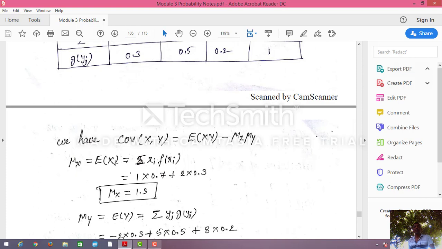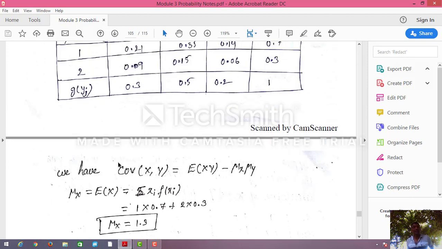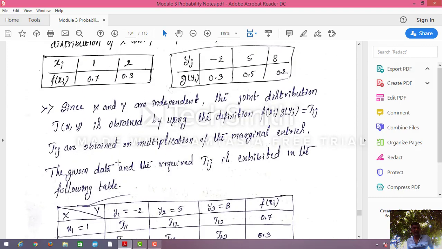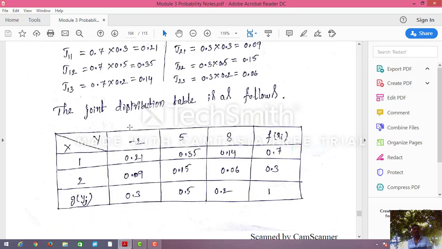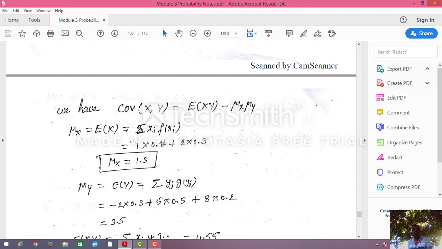First, I have to find expectation of x. What is that formula? Already I told that mu x or E of x should be the same: summation of xi into f of xi. Here you already know this. See here, this is xi. 1 into f of xi, 0.7. 1 into 0.7 plus 2 into 0.3. From this marginal distribution of x we will get that. That is mu x or expectation of x.